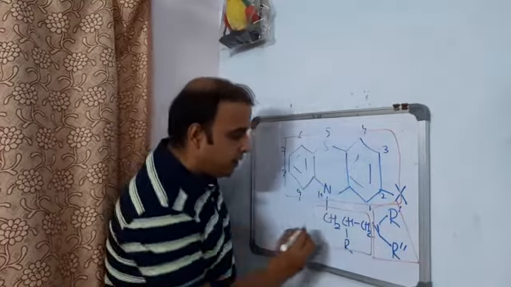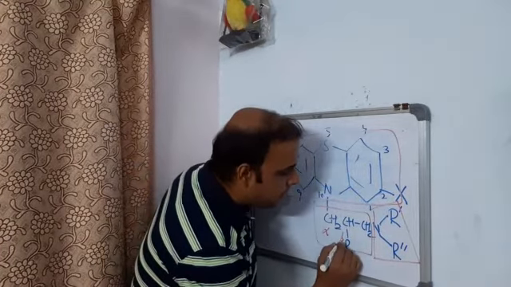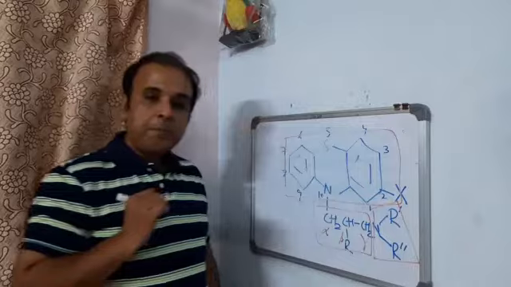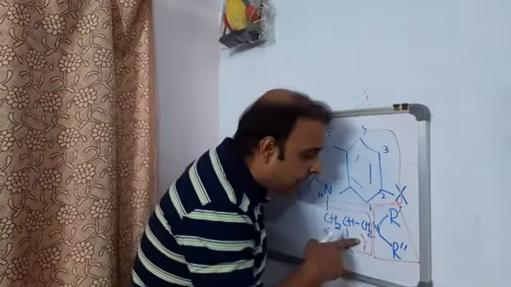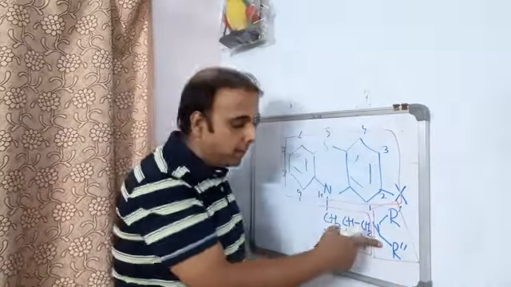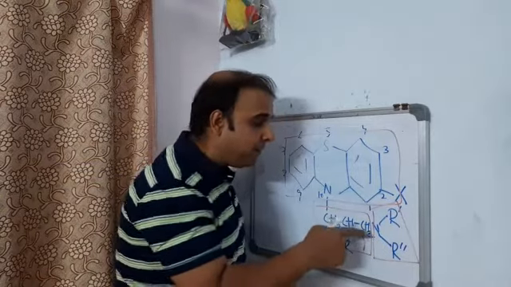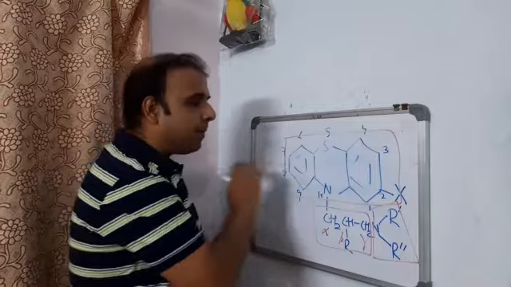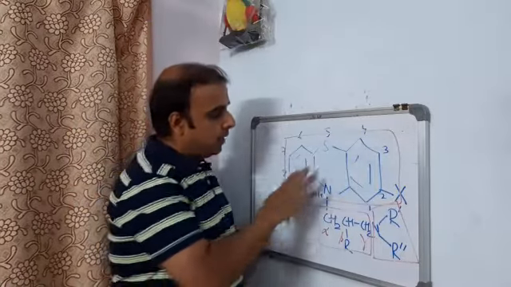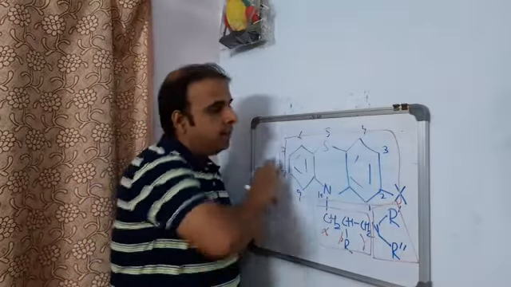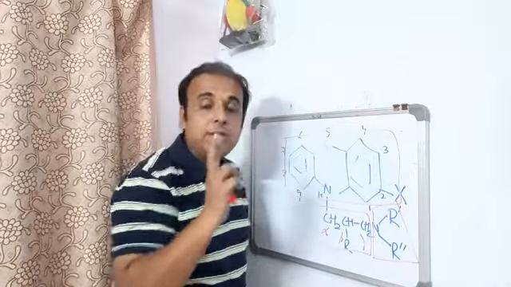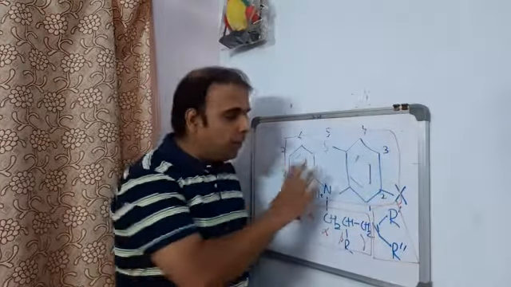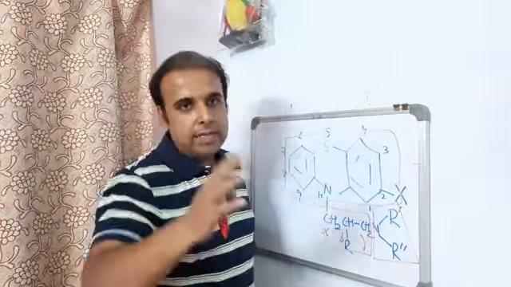If we consider this as alpha, this one is beta, and obviously this one is gamma. To that gamma carbon, a terminal nitrogen is attached, and that should preferentially be a tertiary one. That we'll see later on, right? Now let us see one by one. We have split the entire skeleton into three essential fragments, and now let us deal with them one after another, right?